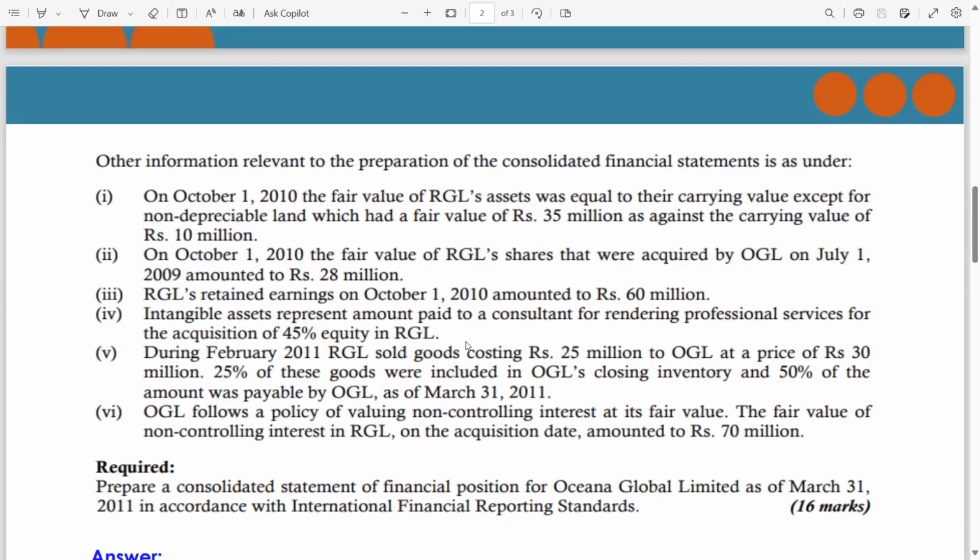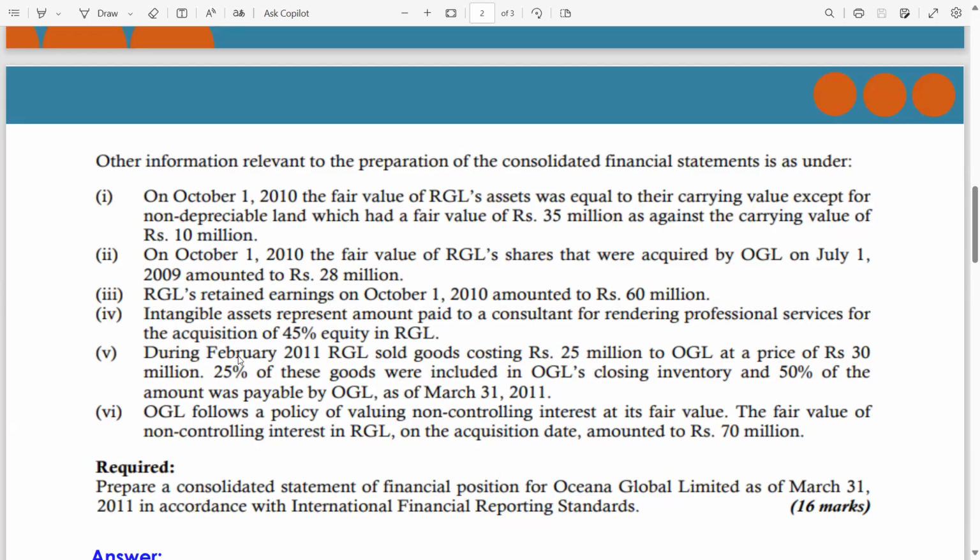As per IFRS 10 consolidation, the group does not consider this a real sale. It's an unrealized profit between group members. So whenever there are intra-group transactions, such transactions should be eliminated.